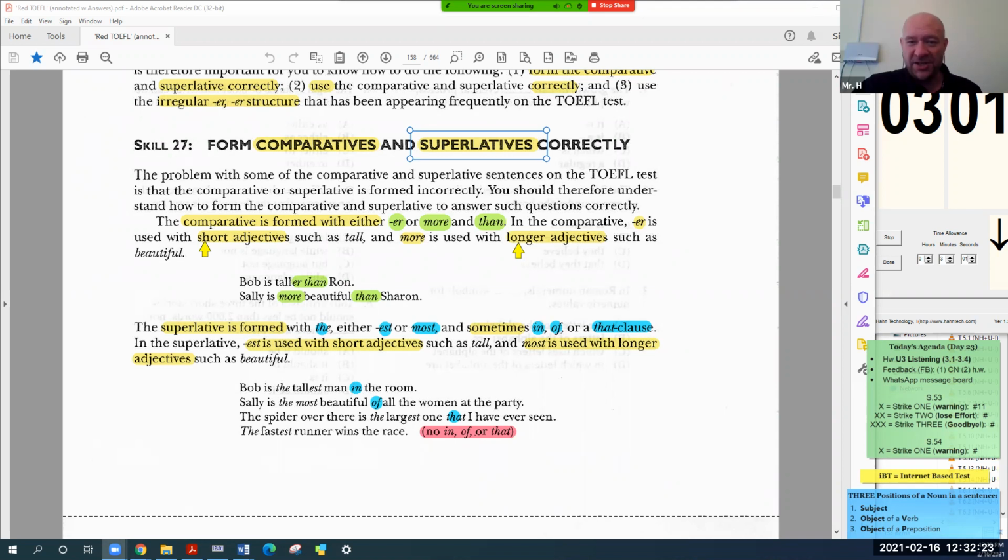You know Superman, right? Why do we call him Superman? He's the strongest man. The fastest, right?